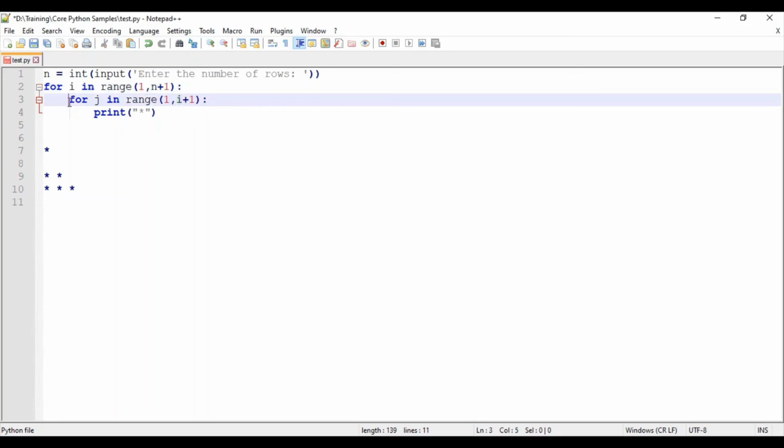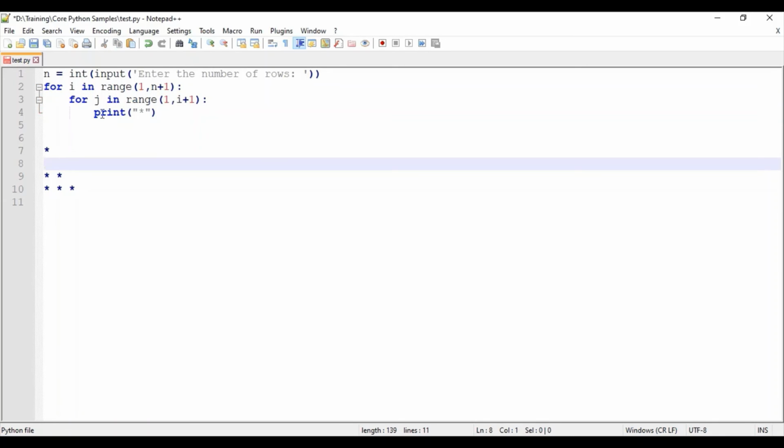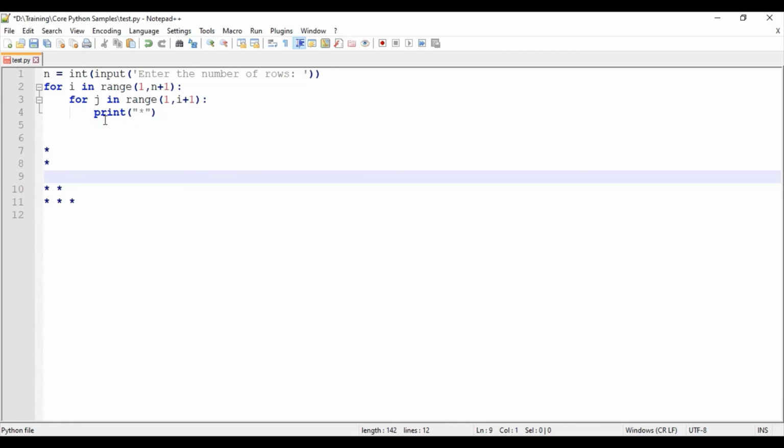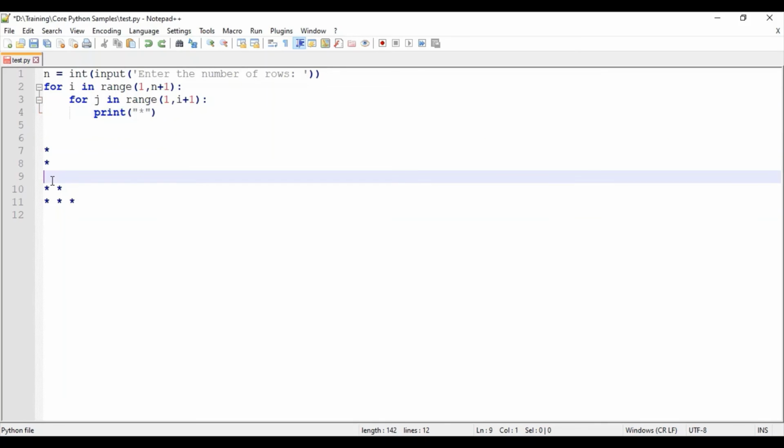So now see what happens. The iteration is here. So print of star. For j equal to 1, a star would be printed. And again, as we have not specified the end keyword, it would be moving on to the new line character, and j equal to 2, another star would be printed here. So like this it would be getting printed. So we will not be having the output that we decide.